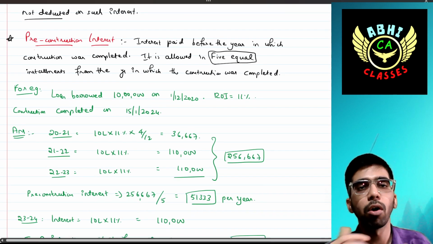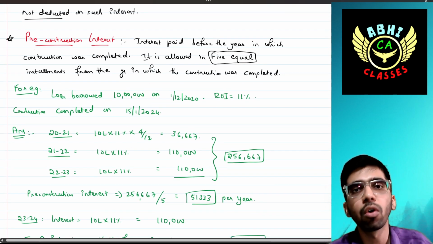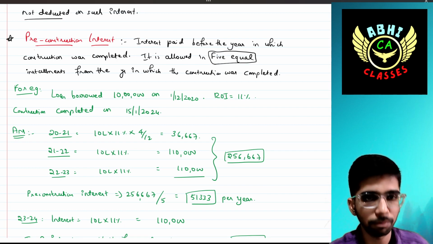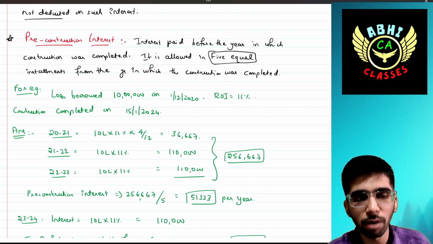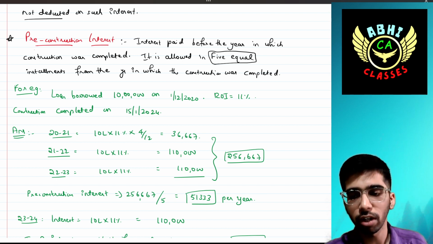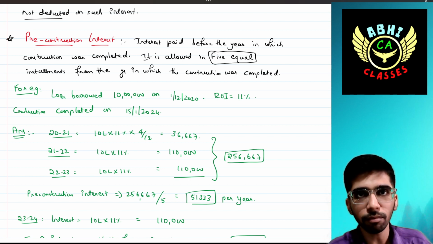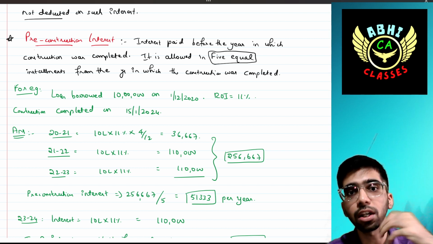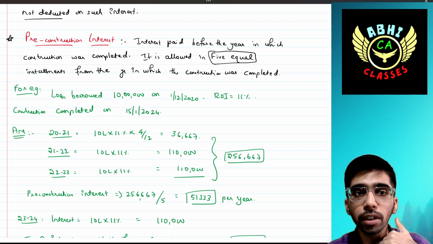For example, a loan of 10 lakh is borrowed on 1st December 2020. The rate of interest is 11%. Construction is completed this year, on 15th January 2024. It says that it is allowed in 5 equal installments from the year in which construction was completed. Super.